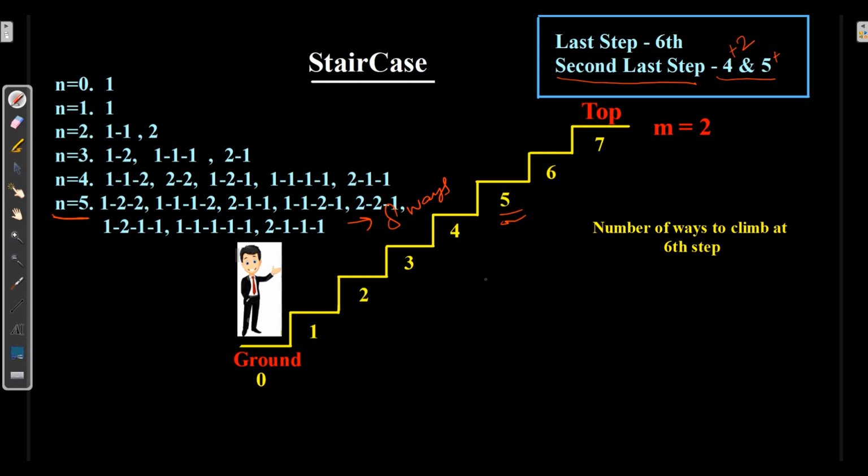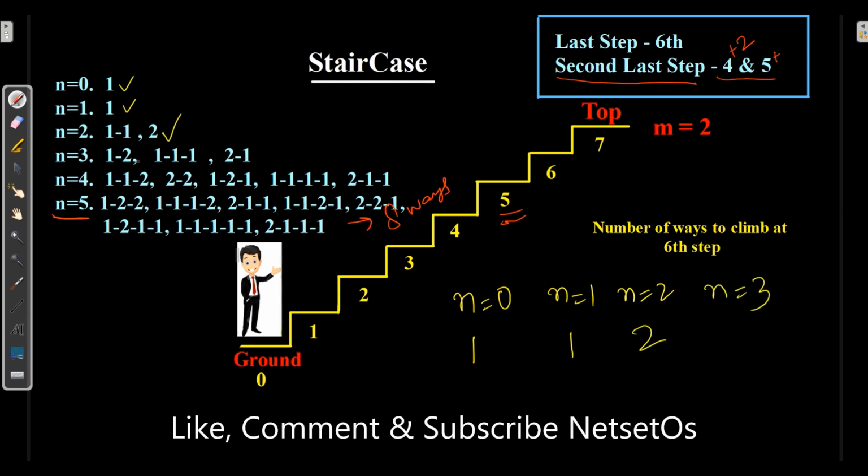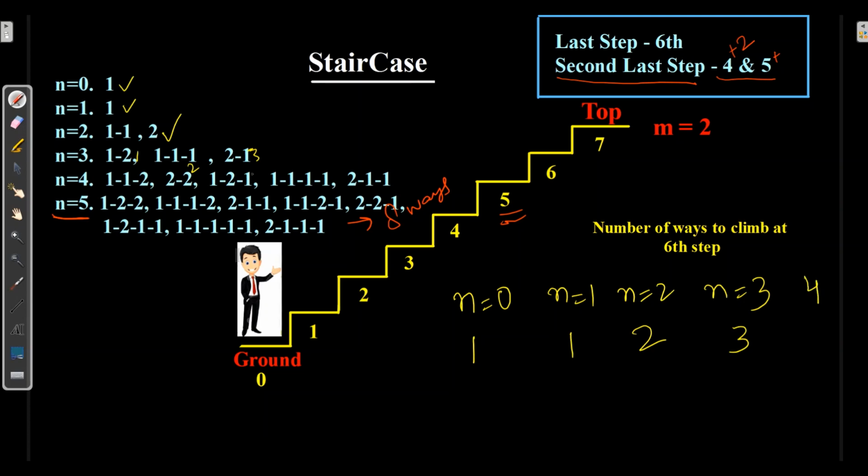Now, if I combine, for ground floor n is equal to 0, there was 1 way. For n is equal to 1, for reaching the first step, there is just 1 way. And for reaching the second step, there are 2 ways. For reaching the third step, there are 1, 2, 3 ways. Similarly, for reaching the fourth step, there are 5 ways. For reaching the 5th step, there are 8 ways. And if I see for the 6th step, there will be 13 ways.